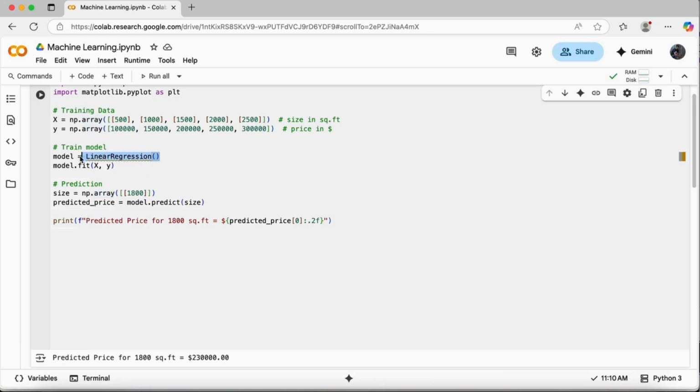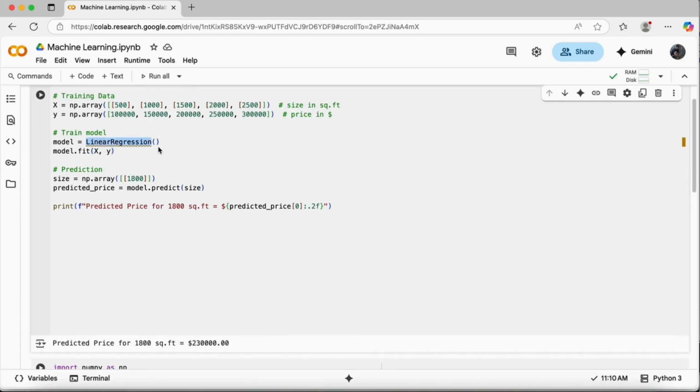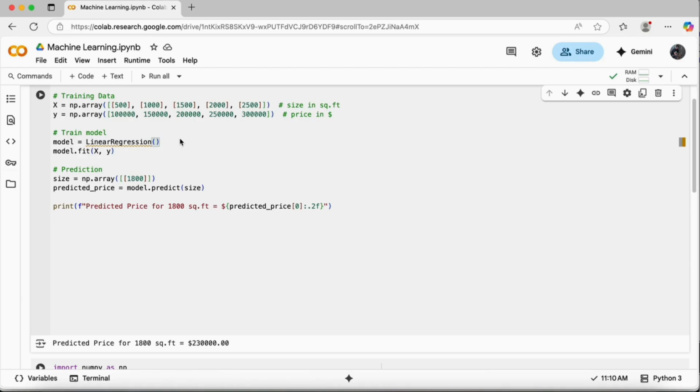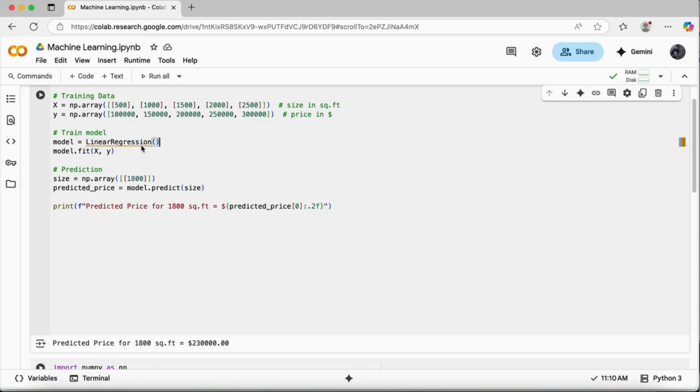Now I'm creating my model, my linear regression model. This is the model that we have available inside Python, because this is basically an algorithm. We will not be writing this algorithm from scratch. Python has already written it, and we will just be using it. That's why Python is famous: we do not need to write everything from scratch. We have inbuilt packages to directly use and continue our work.